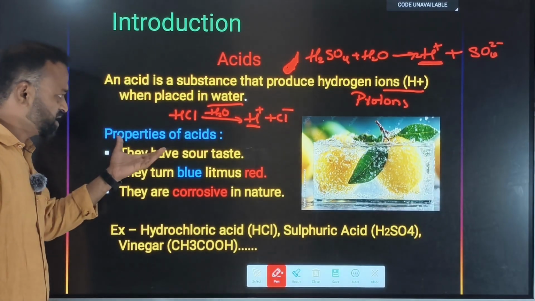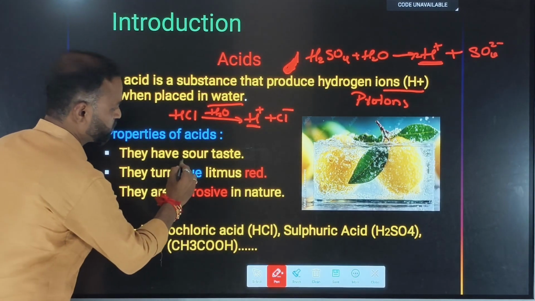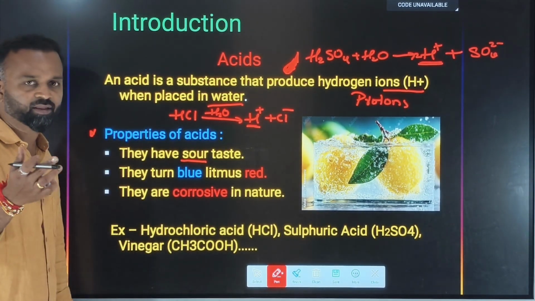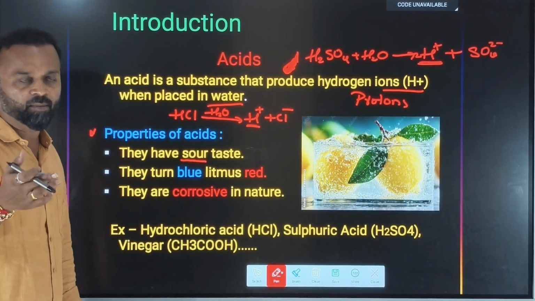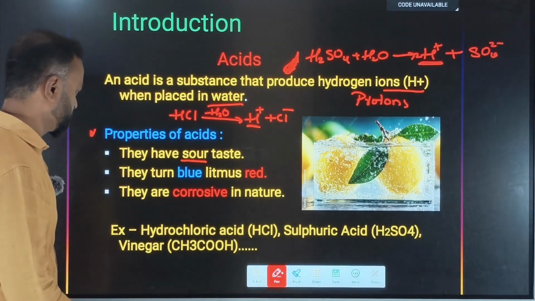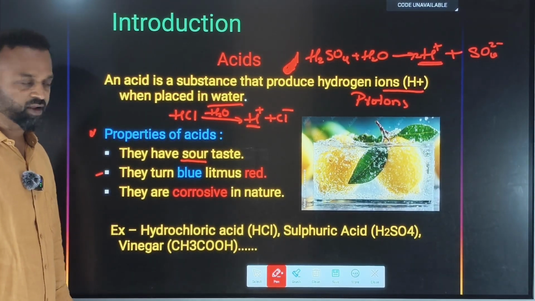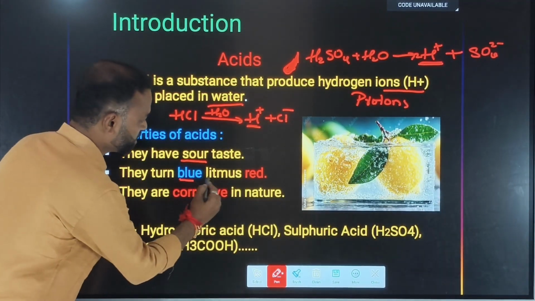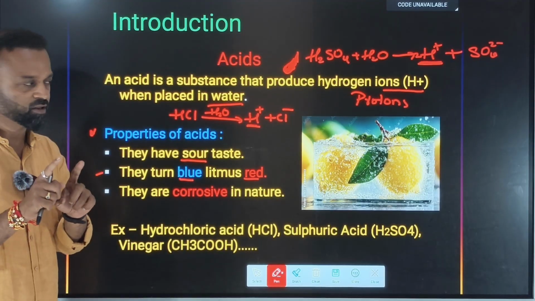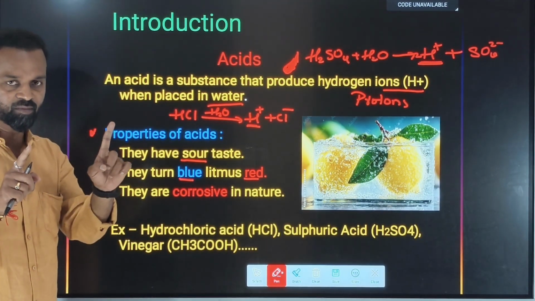Let us try to understand the properties of acids. See, acids are sour to taste. The sour taste is nothing but the kind of taste of lemon or orange. And the effect on litmus paper: they turn blue litmus to red. We all know that two types of litmus paper are there, already studied in previous year classes. One is blue litmus paper, another one is red litmus paper.